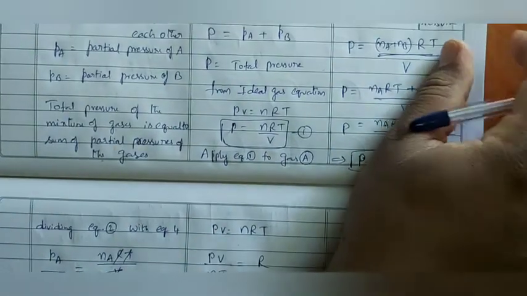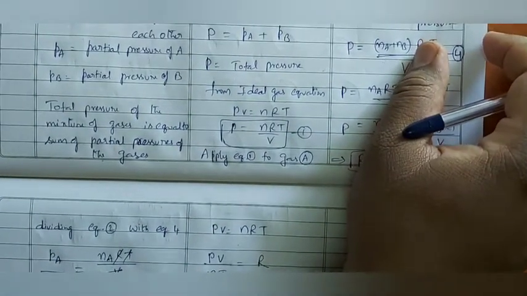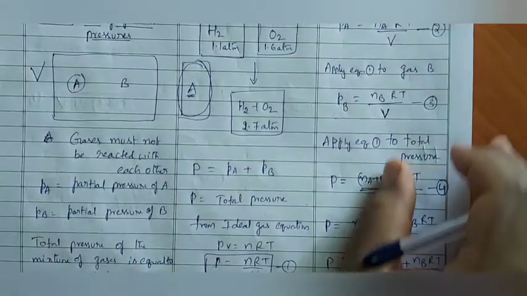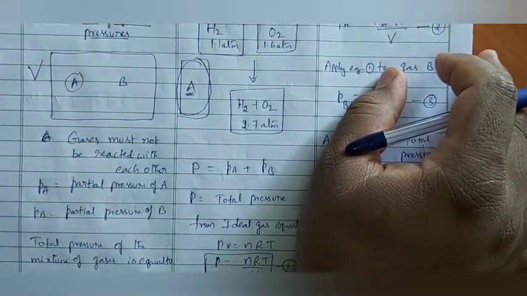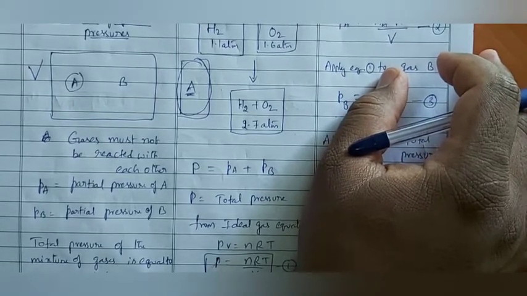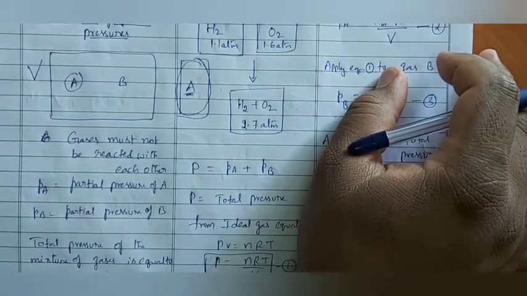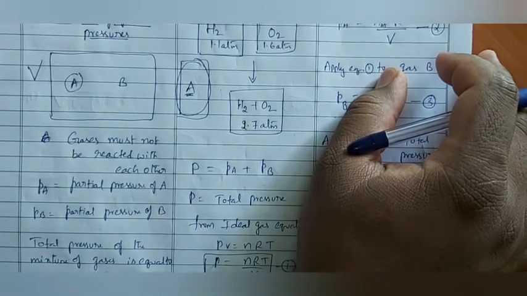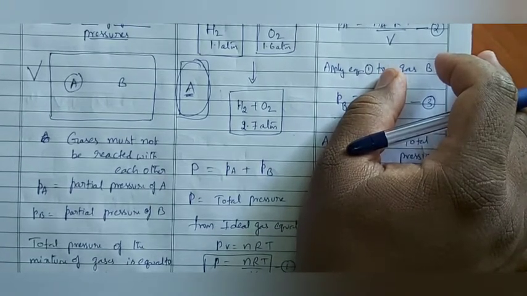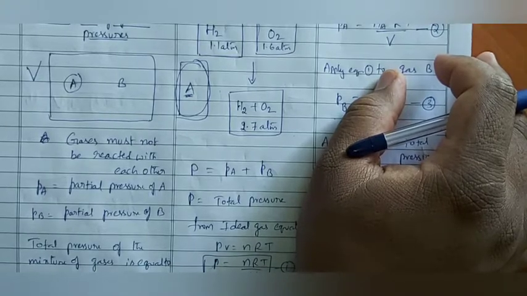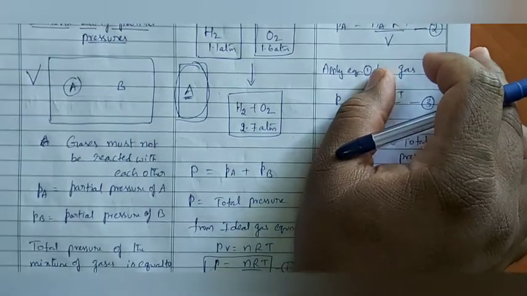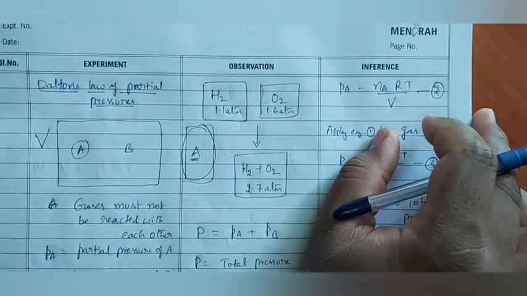We will study real gases in the next class. Till now, all these laws are related to ideal gas only. The gas which obeys all the laws at any condition is called ideal gas. But in our surroundings or in the atmosphere, no gas is ideal. All the gases are real gases only. A small difference is there between ideal gas and real gas. We will study real gas and the difference between ideal gas and real gas in the next class.